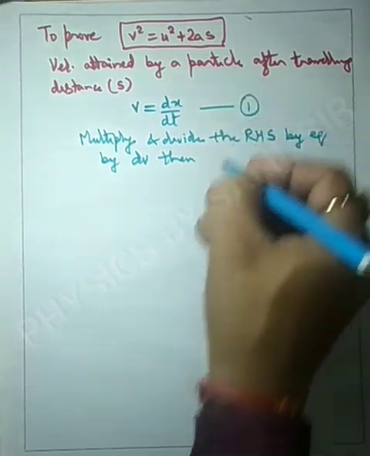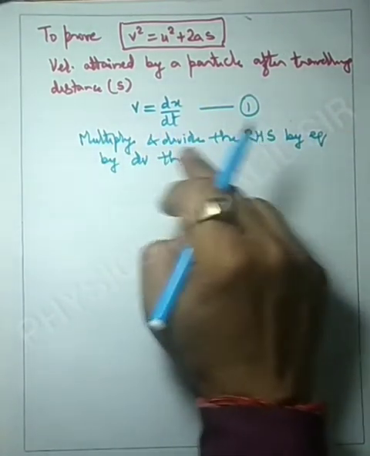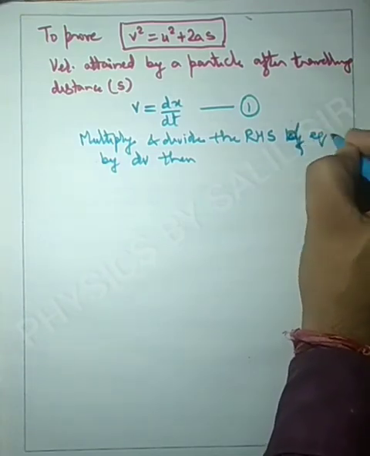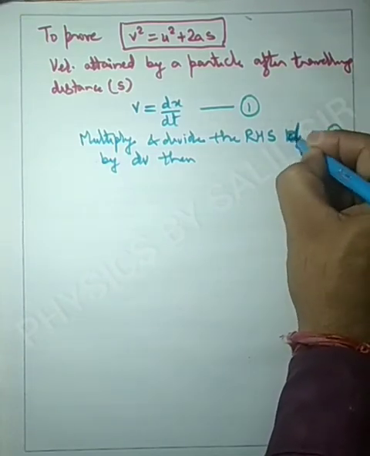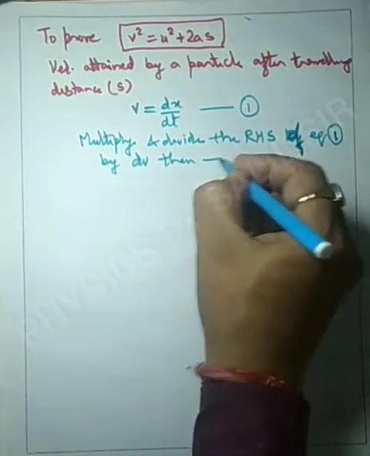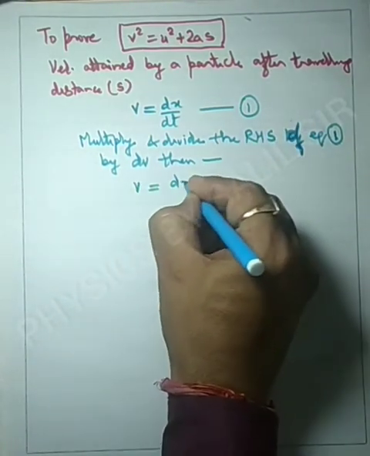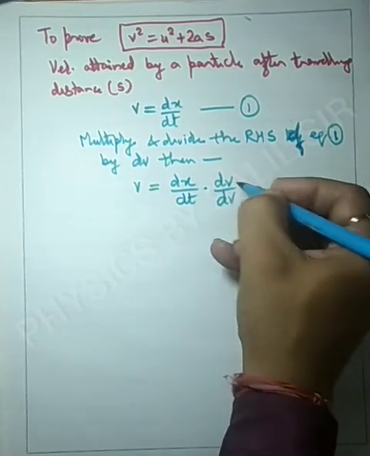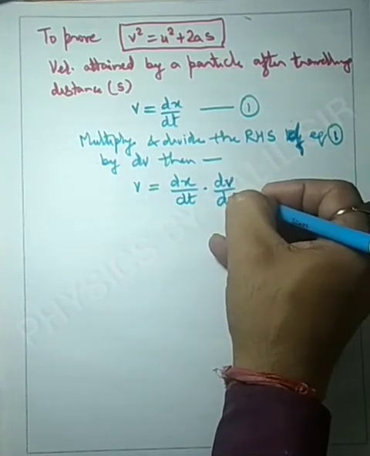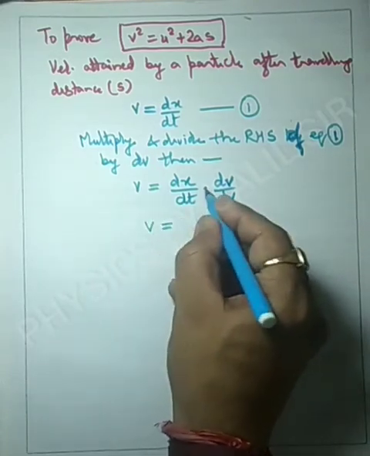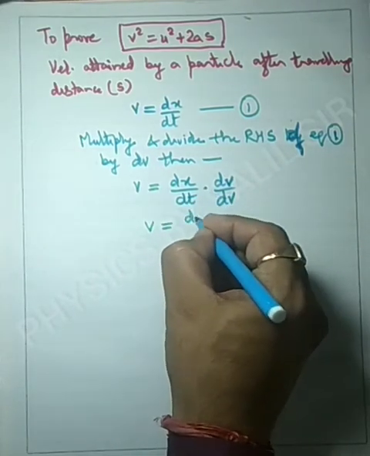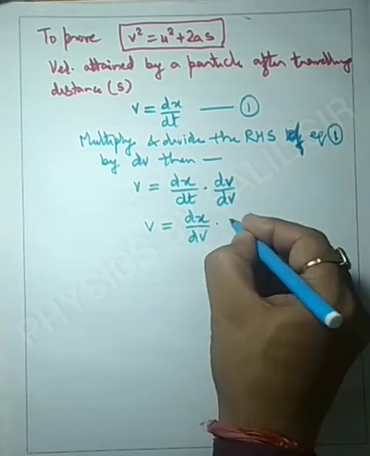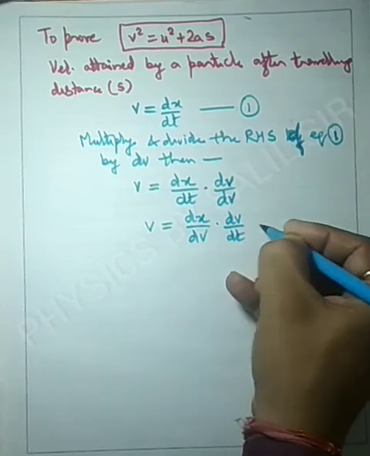Suppose this is equation number 1. If we multiply and divide the right hand side of equation number 1 by dv, then v will be equal to dx upon dt into dv upon dv. We are multiplying by dv as well as dividing by dv, and when we reshuffle this, we get dx upon dv dot dv upon dt.